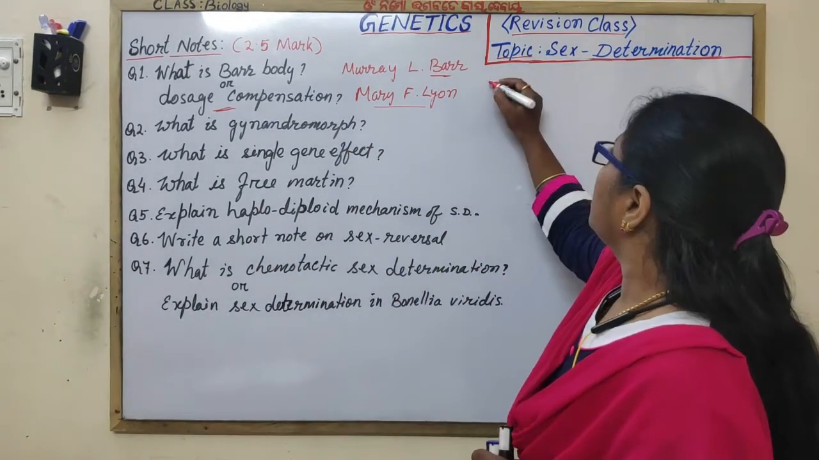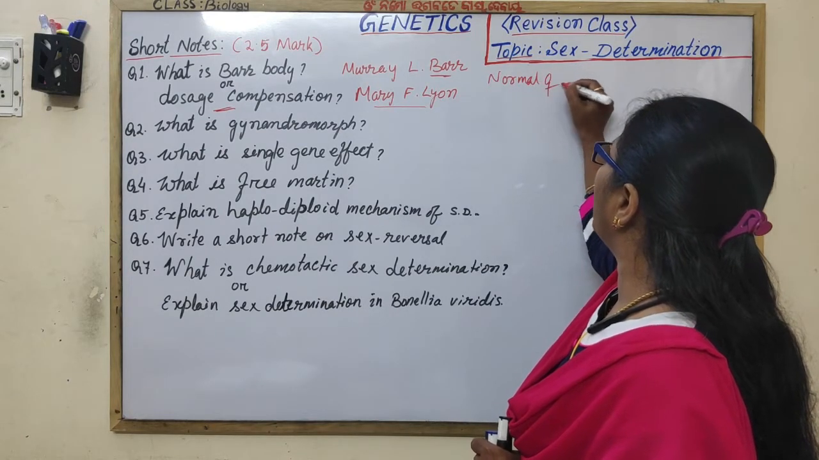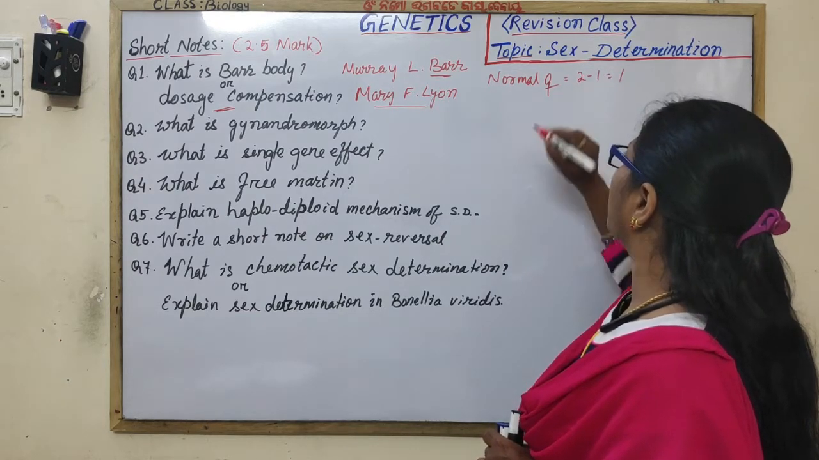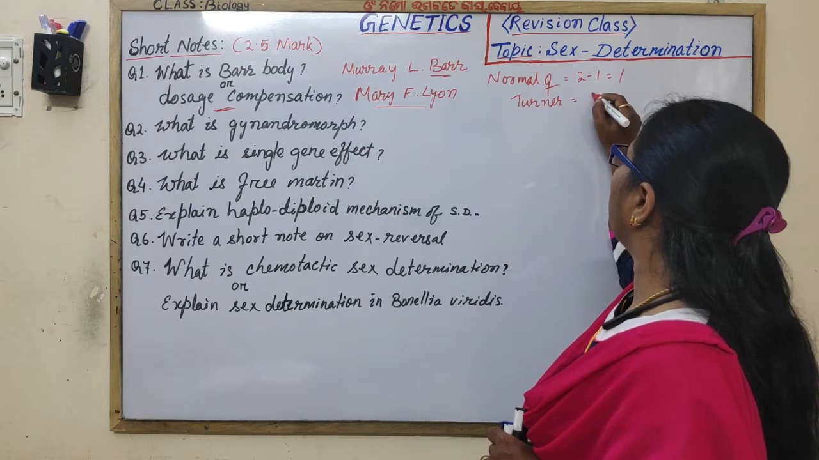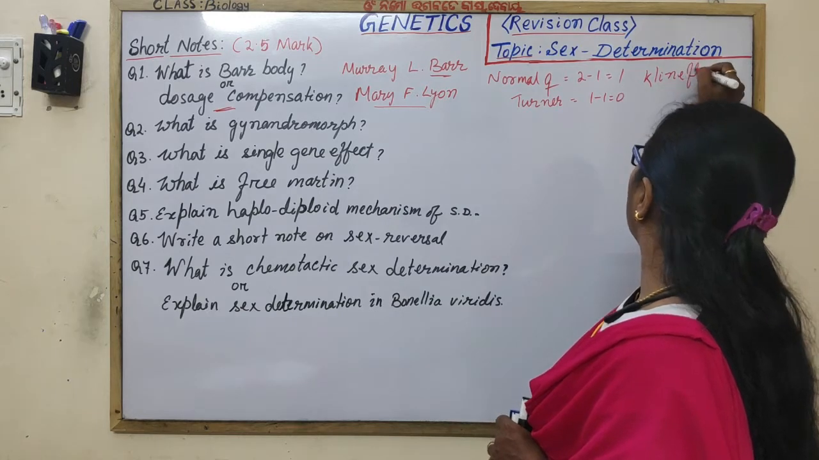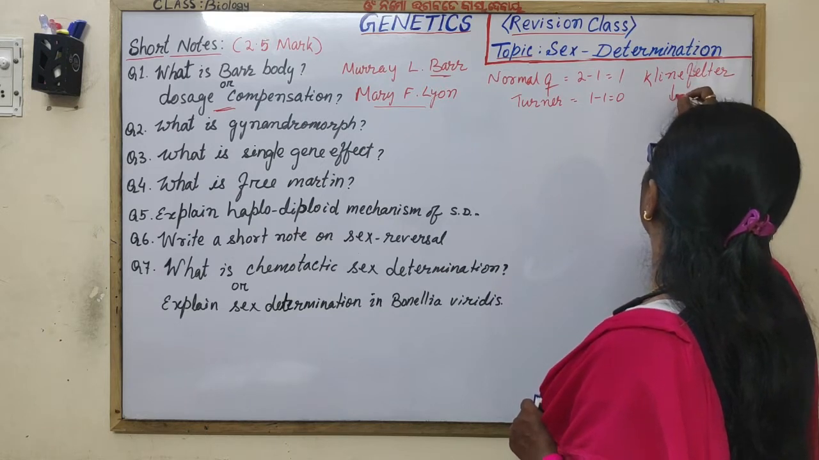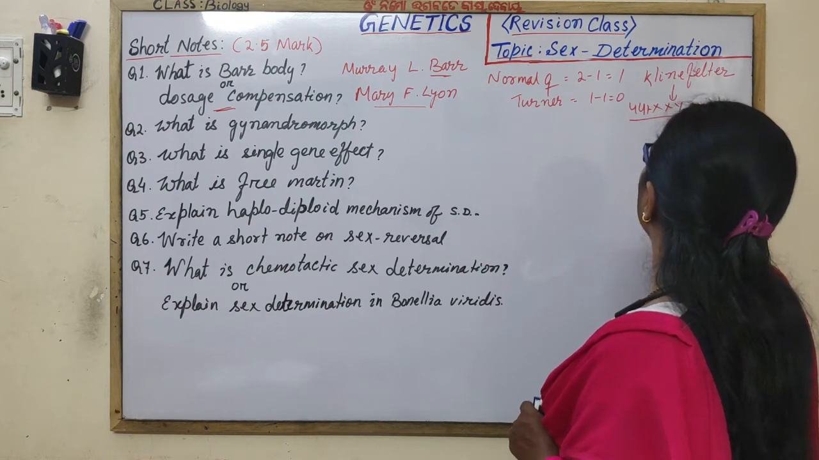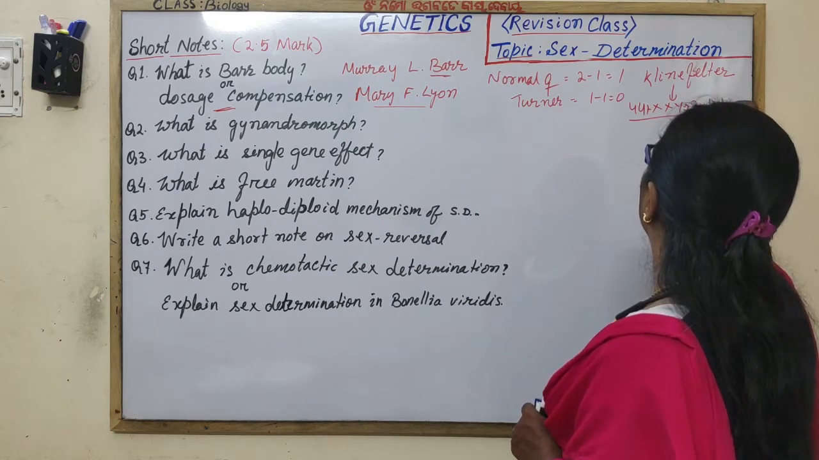Okay, in the normal female, how many Barr bodies? Yes, 2 X chromosomes, 2 minus 1, 1 remains activated, that's why 1 Barr body. In Turner syndrome affected, how many Barr bodies? 1 minus 1 equals 0. In Klinefelter syndrome affected persons, how many Barr bodies? XXY, that is 44 plus XXY, that means 2 X chromosomes, 2 minus 1 equals 1 Barr body.